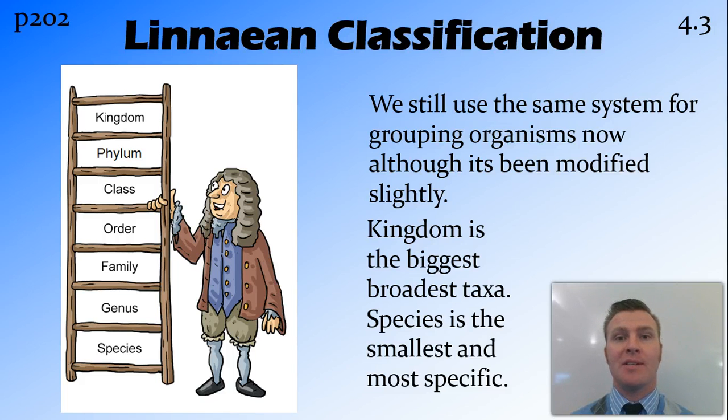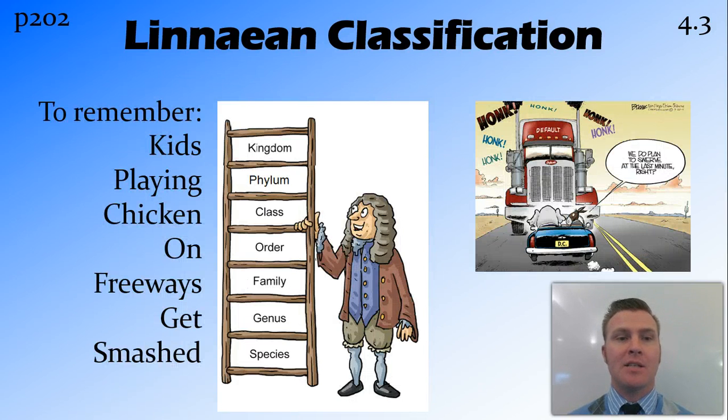So all very, very similar organisms. Now the way that we remember this classification system is kids playing chicken on freeways get smashed, which covers the kingdom, phylum, class, order, family, genus, species. So just remember, kids playing chicken on freeways get smashed.